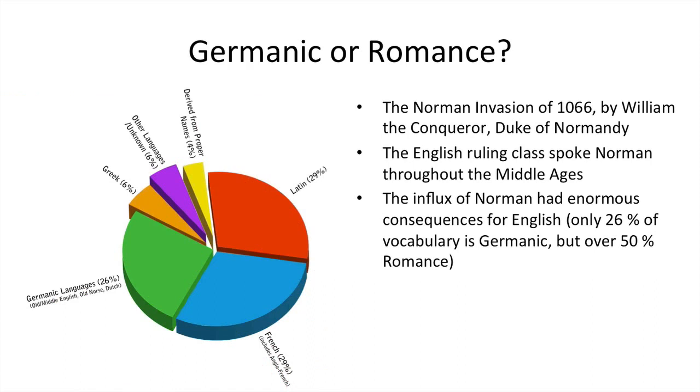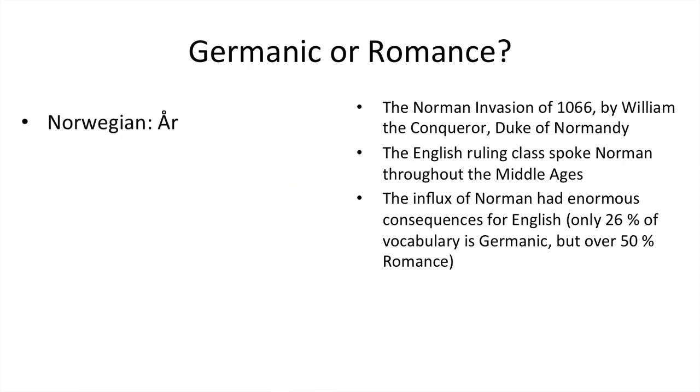The influx of Norman had enormous consequences for English. Today, only 26% of the English vocabulary is Germanic, but more than 50% is Romance, which you can tell by these stats, that it's Latin and French. Together, of course, Romance languages. I'll give you some examples here.